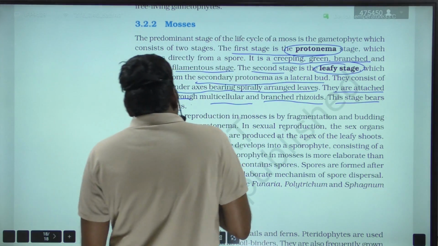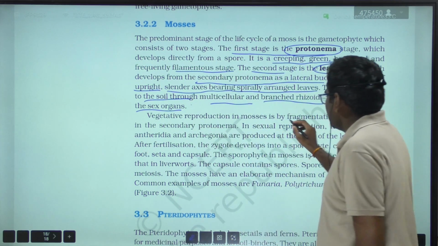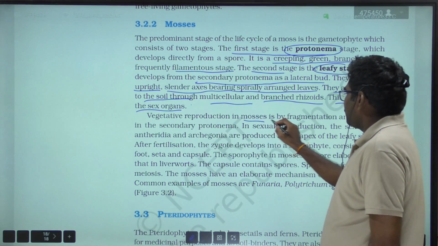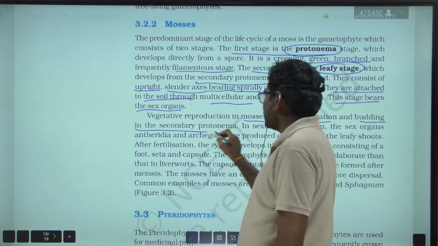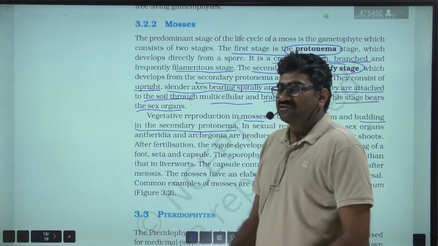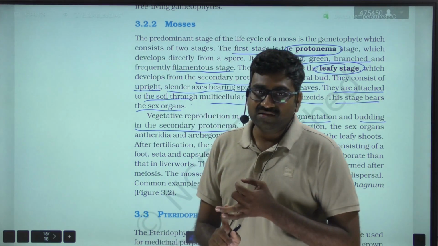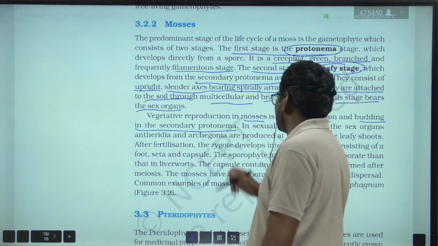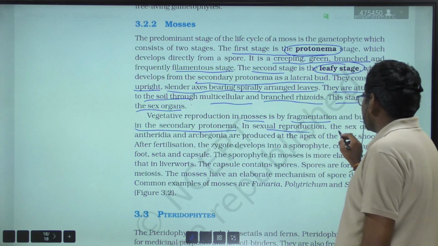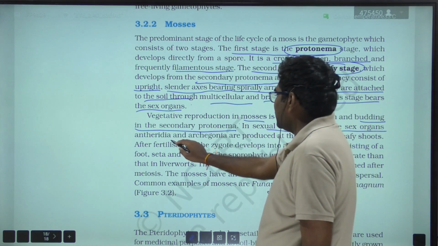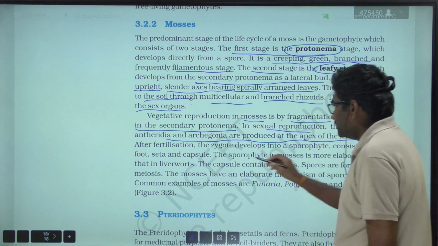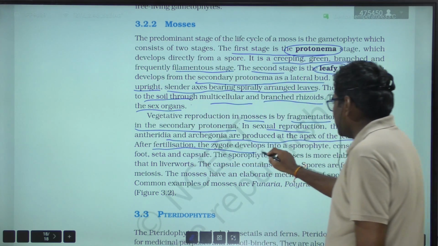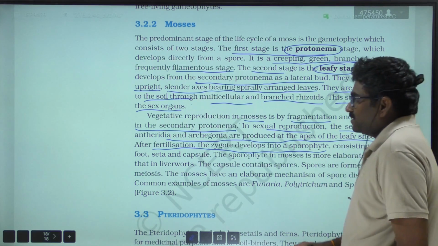Vegetative reproduction in mosses is by means of fragmentation and budding in the secondary protonema, very important. Sexual reproduction: the sex organs, antheridia and archegonia, are produced at the apex of the leafy shoots. After fertilization, the zygote develops into the sporophyte.